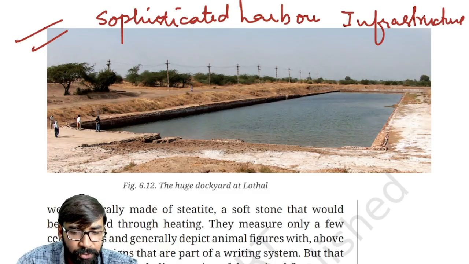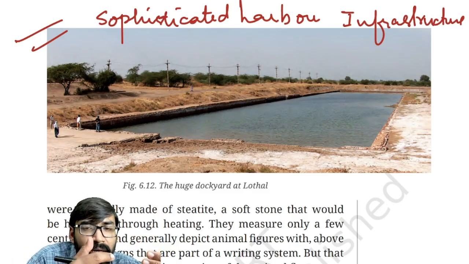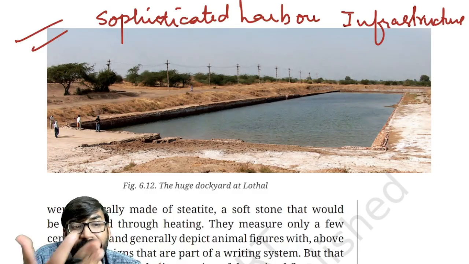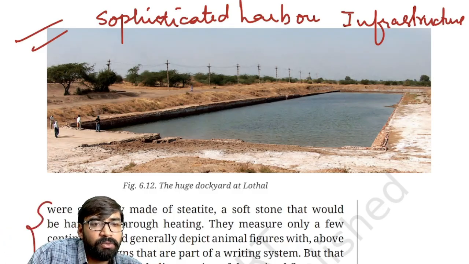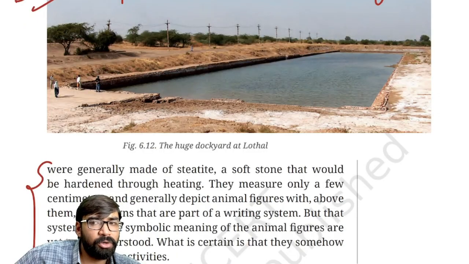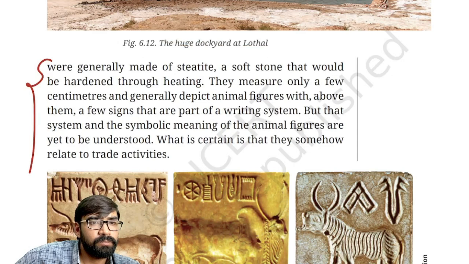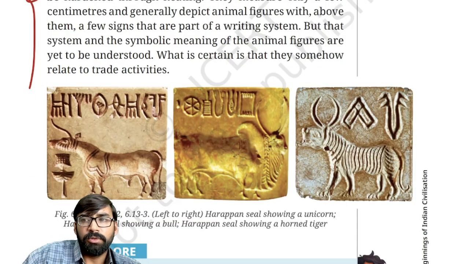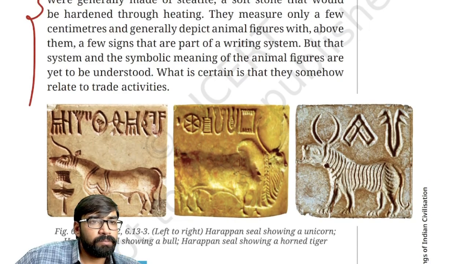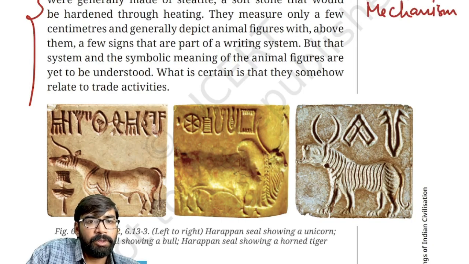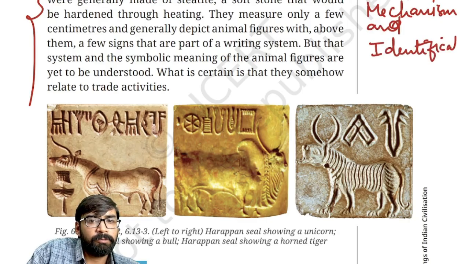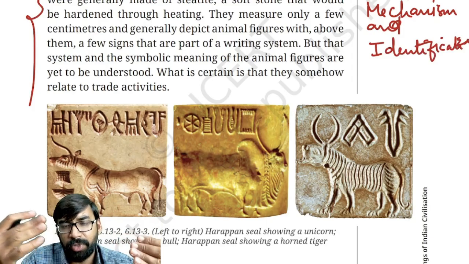Clear? Now, apart from this, how was the trade mechanism, how was trade identified? This paragraph is related to that only. So now this paragraph is related to the trade mechanism as well as identification. Fine. Now, key to trade organization.